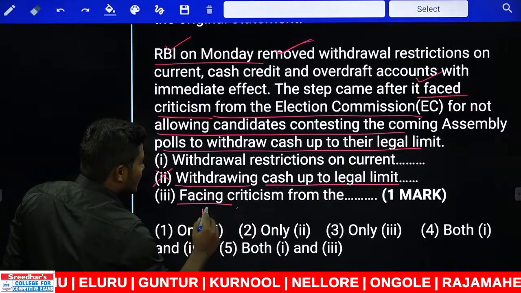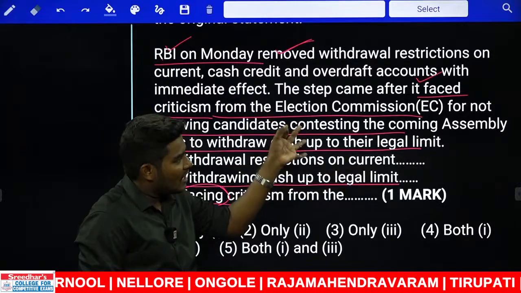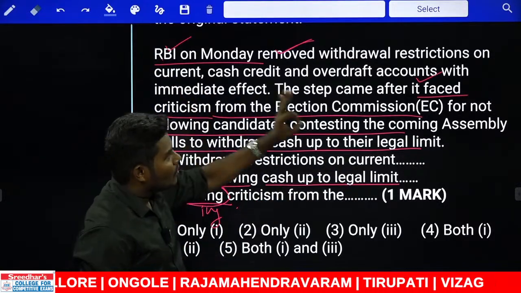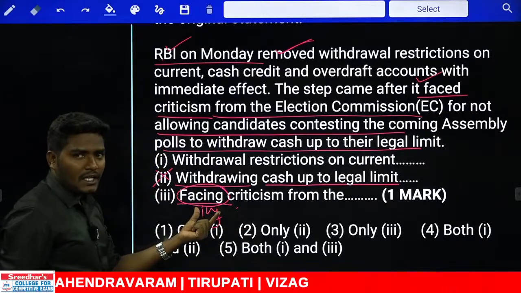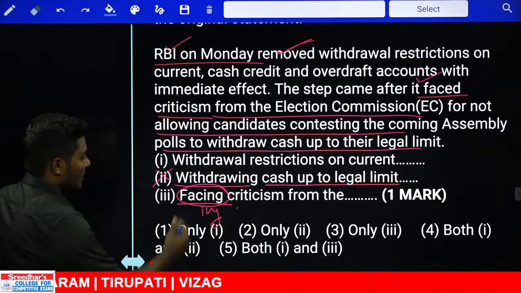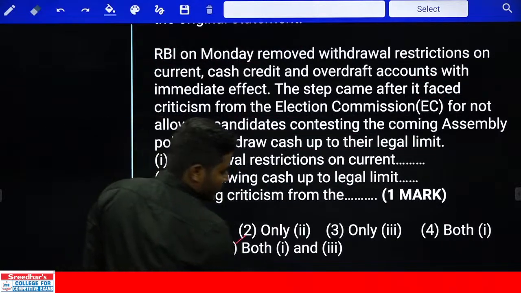So the answer is starting with ing, which is a verb or action done by RBI. RBI faced the criticism, RBI removed the withdrawal limits. Okay, two subject combinations are same, sentence is starting with ing. Can we take it or not? Absolutely. Our answer can be used with 1 and 3. That goes with the fifth option. And the last one,